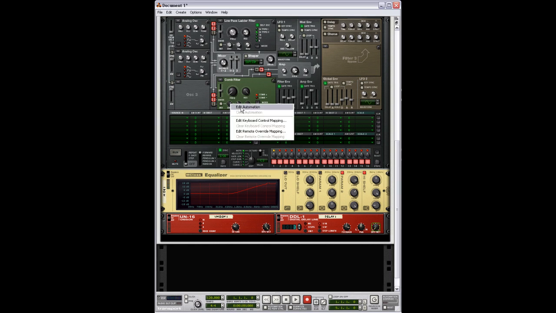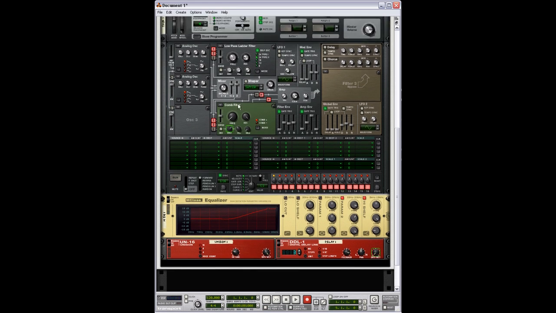Okay, and like I said before, we're going to go back to the filter 2 envelope and create an automation channel. And what this enables us to do is be able to change the pitch, because the pitch bend doesn't really affect this channel.